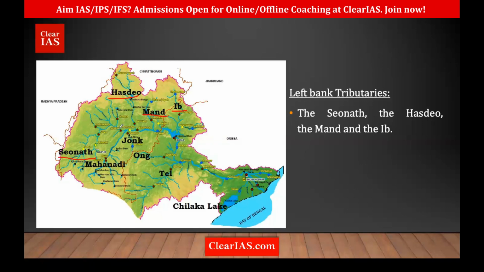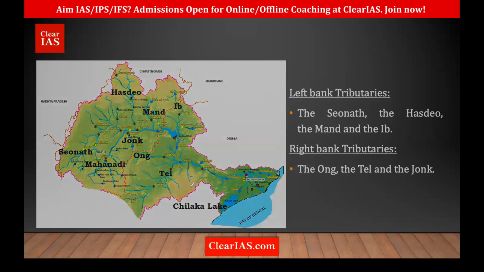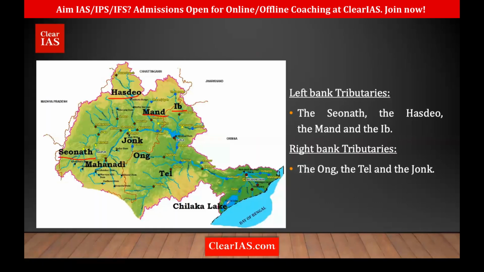So Mahanadi is flowing like this. Seonath comes and joins here. Hasdeo, we told it originates in Amarkantak. And this is Mand and Ib. These are the important left bank tributaries. And if you're talking about the right bank tributaries, we have Jonk here, Ong here, and Tel. Jonk, Ong, and Tel. These are the important right bank tributaries.